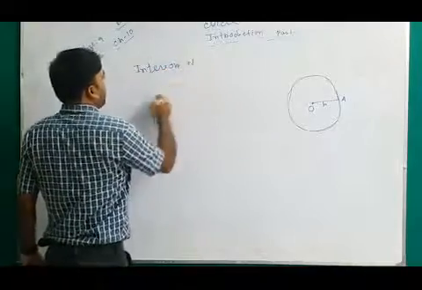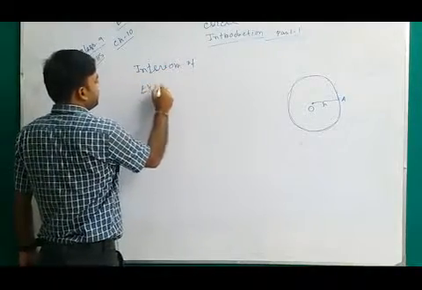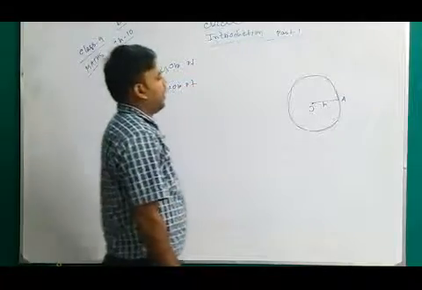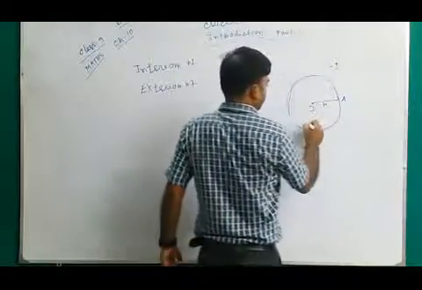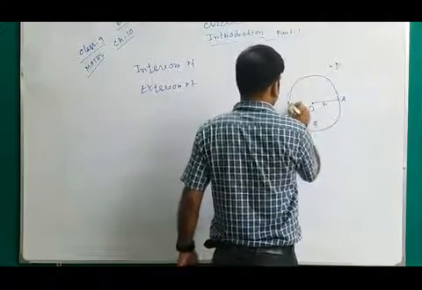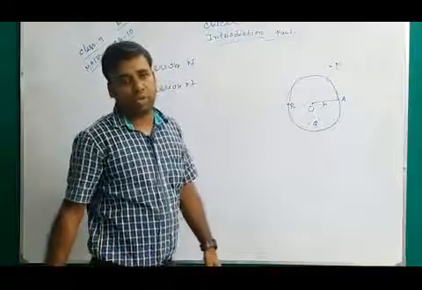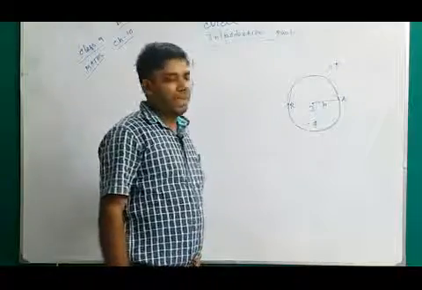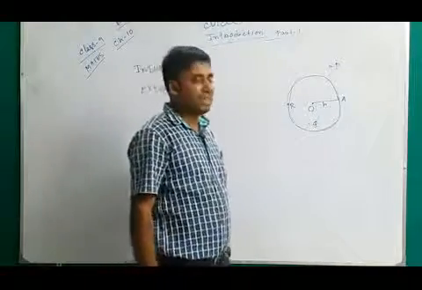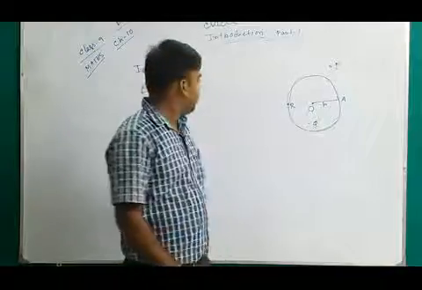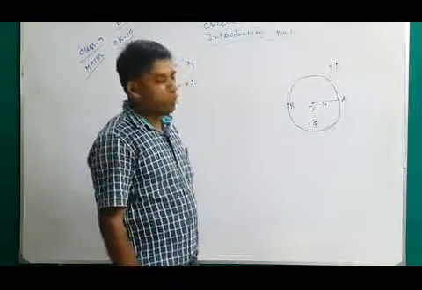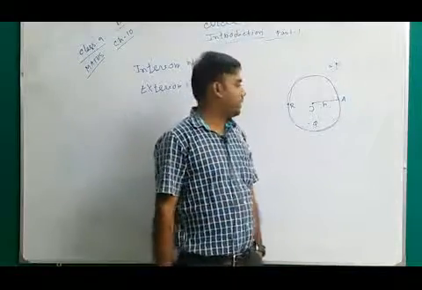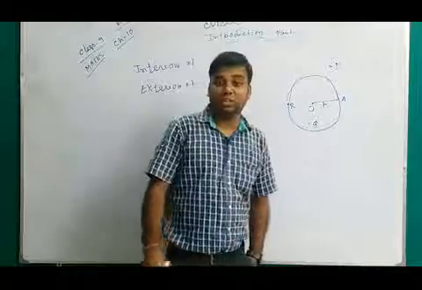I am giving some points, point P, point Q and point R. It is very easy to identify that P is the point outside of the circle, so it is an exterior point. Q is inside the circle, that is an interior point. R is on the circle.